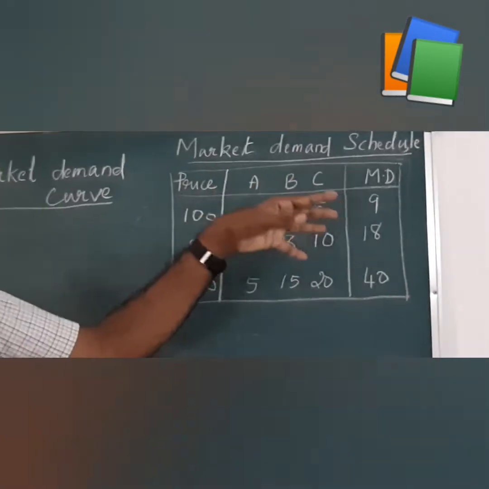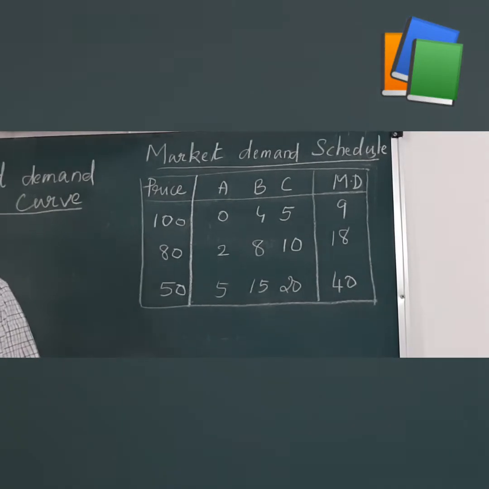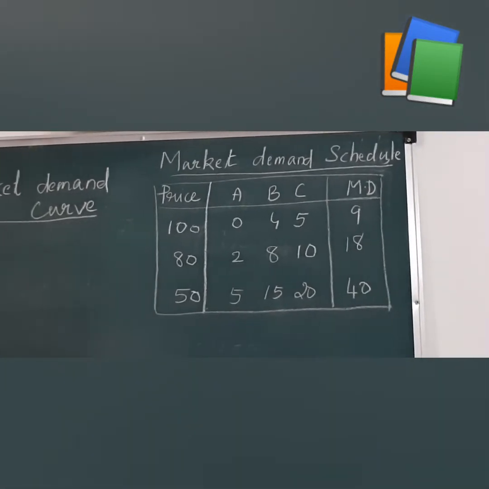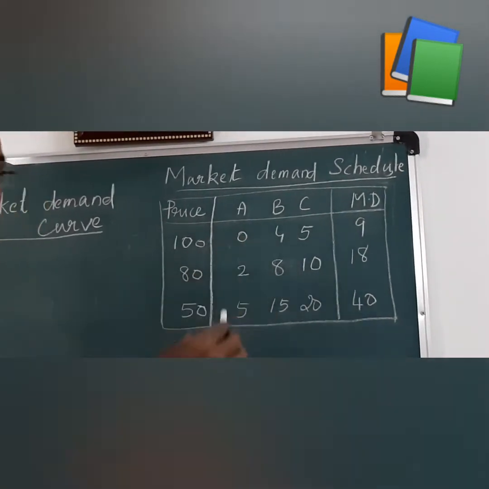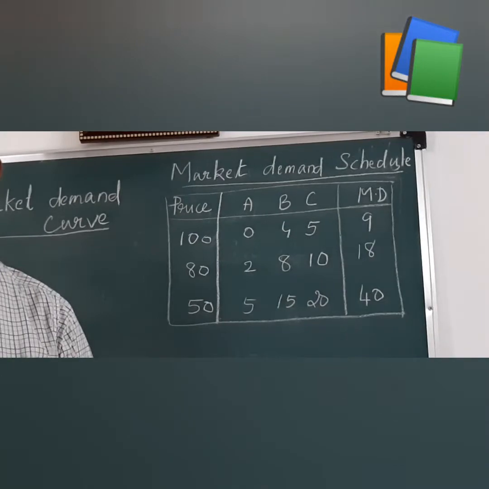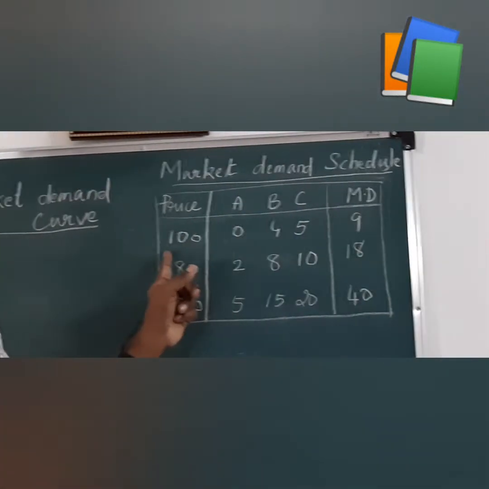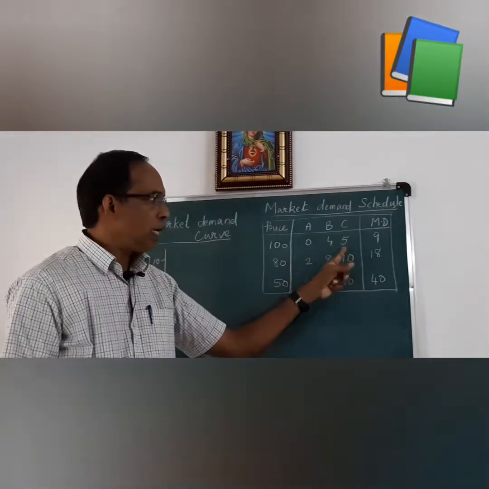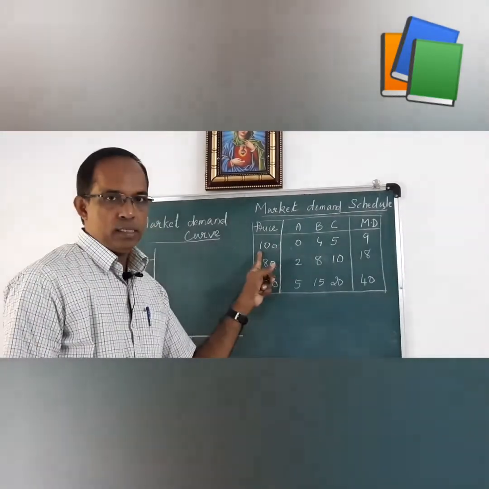These three consumers form the entire market of apple. Clear? At rupees 100, A does not demand anything from the market, B purchases 4 kilograms of apple, and C demands 5 kilograms of apple.